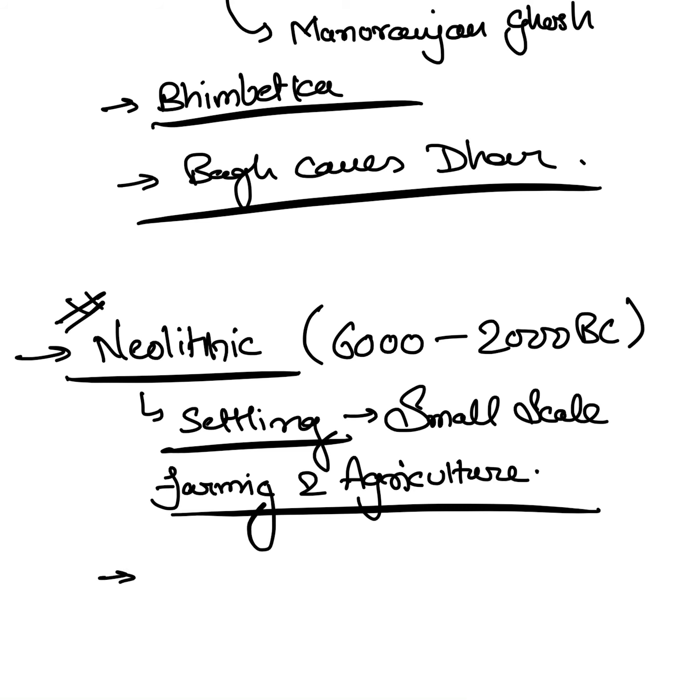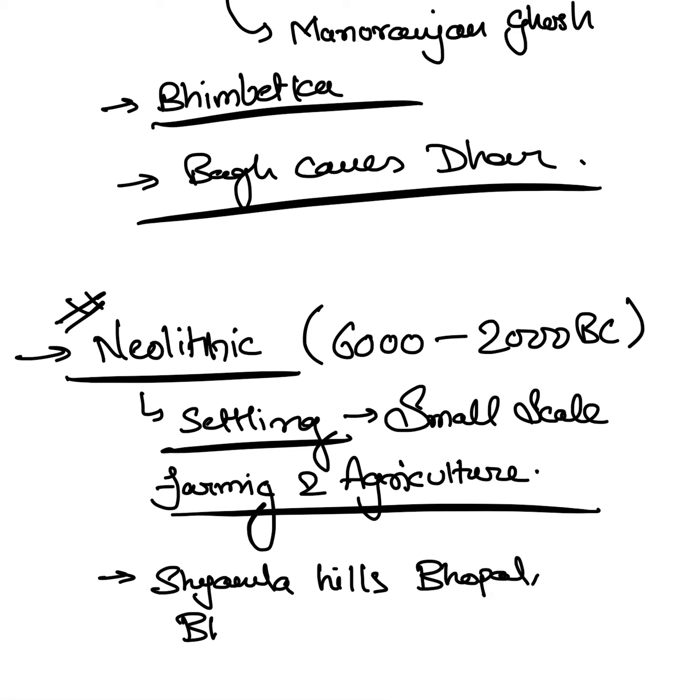And the important thing which MPPSC is very much interested in is the sites. The sites are Shamla Hills, which I think all of you might know about; it is in Bhopal.